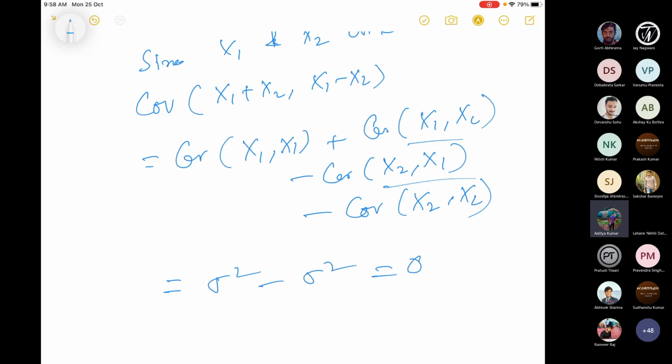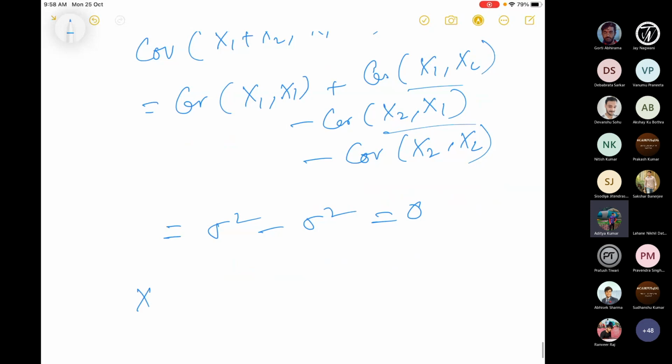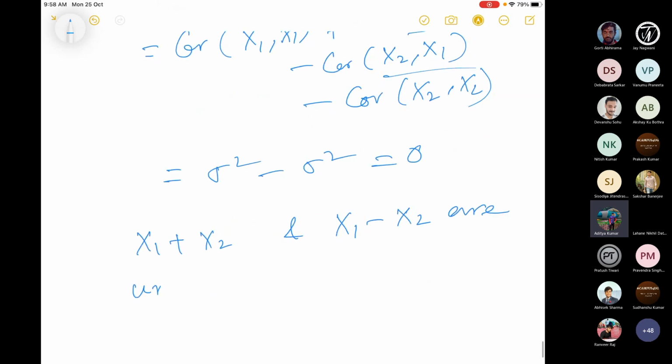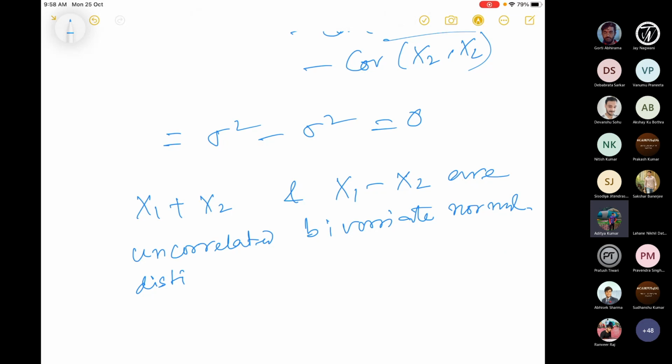So therefore, x1 plus x2 and x1 minus x2 have covariance 0, which means they are uncorrelated. Since they are bivariate normal variables which are uncorrelated, they are also independent. This also we talked about earlier.